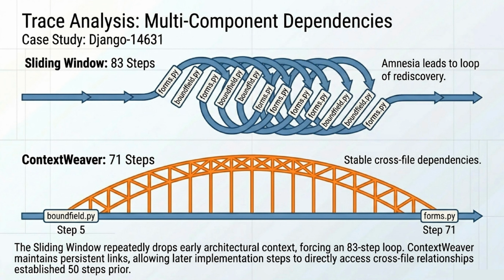Let's look at a trace analysis to see this in action. In a complex multi-component task like Django 14631, the sliding window drops early architectural context, forcing the agent into an agonizing 83-step loop of amnesia where it just keeps rediscovering the same things. ContextWeaver, acting like a structural bridge, maintains those persistent links, allowing the agent to cleanly solve it in 71 steps by connecting cross-file relationships established 50 steps prior.